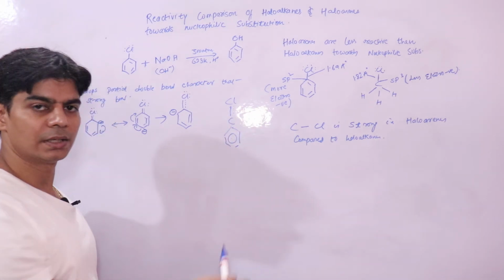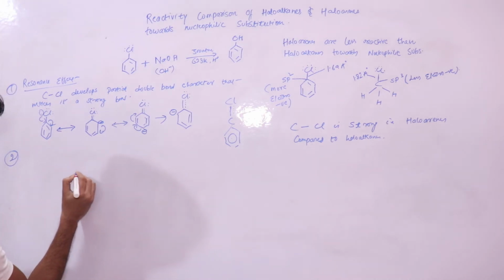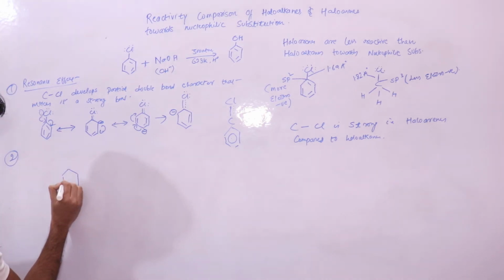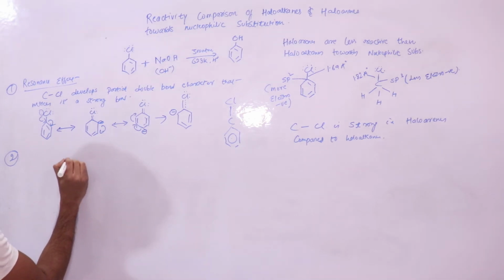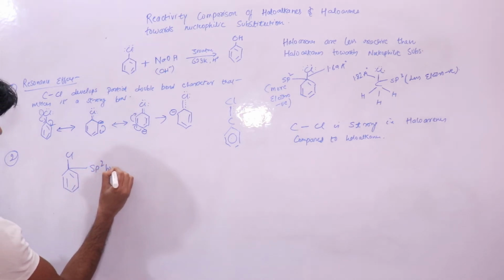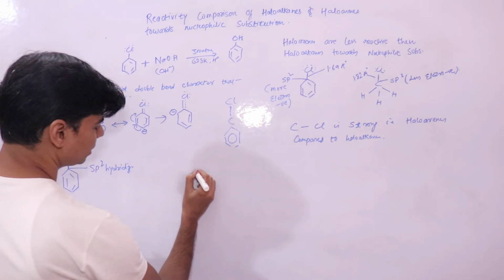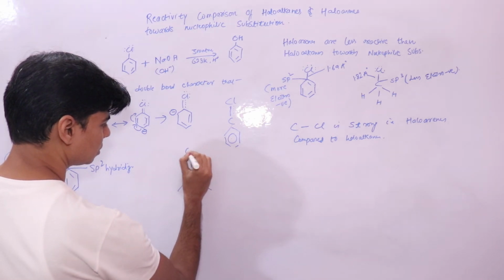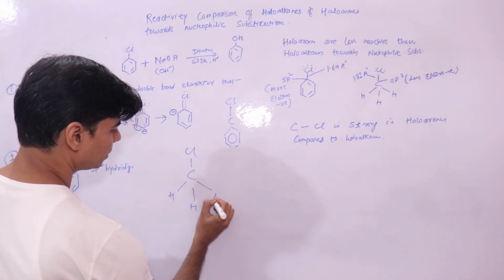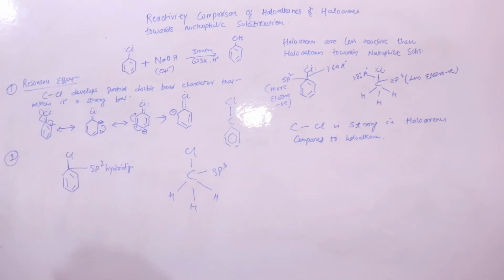So you have to give it more energy in order to break it. That is why you need drastic conditions. The second thing, if you look at the structure, this carbon atom is sp2 hybridized, right? Whereas if we talk about haloalkane, this carbon atom is sp3 hybridized, right?